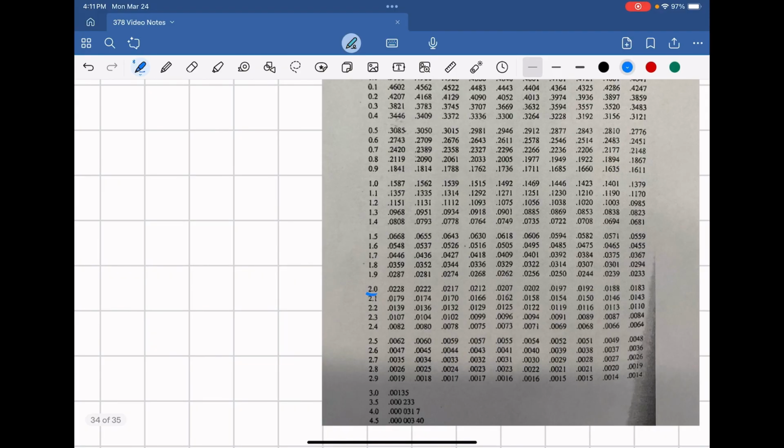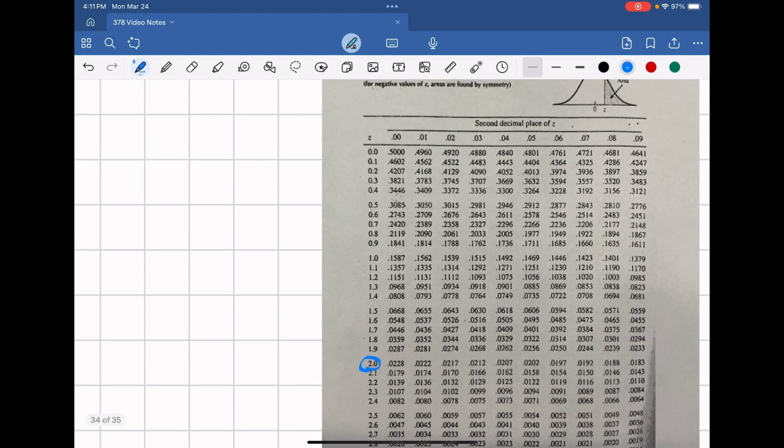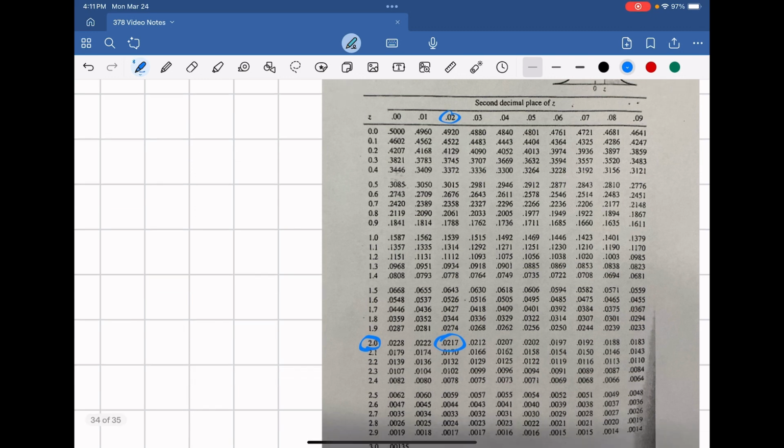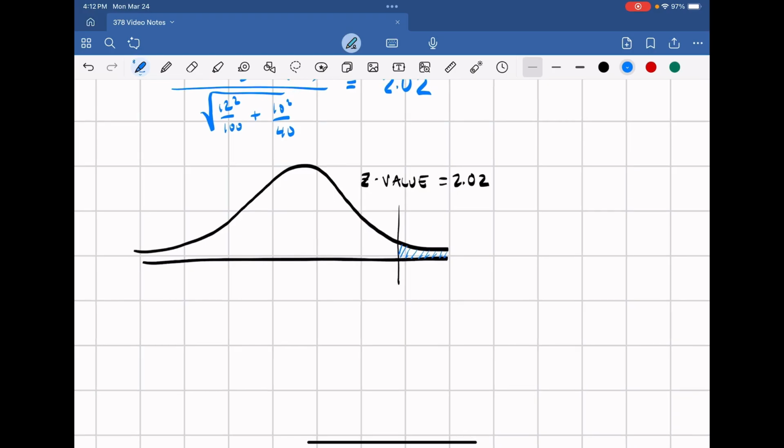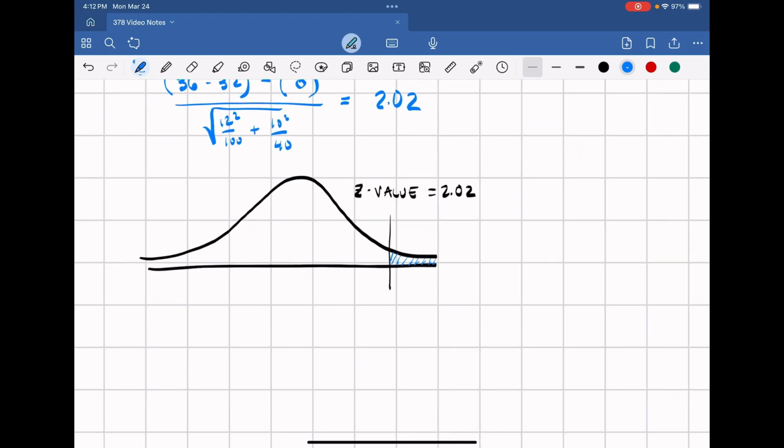Let's look up 2.02. And there we find the value of 0.0217. So from this z-value of 2.02, the area to the right is 0.0217. We call that the p-value. So the p-value equals 0.0217.